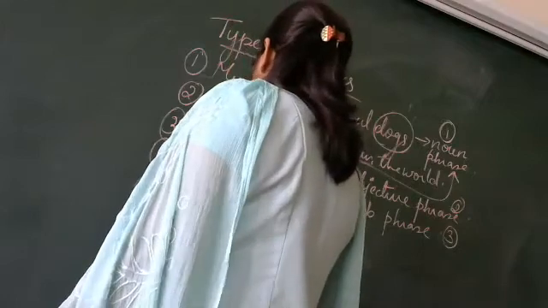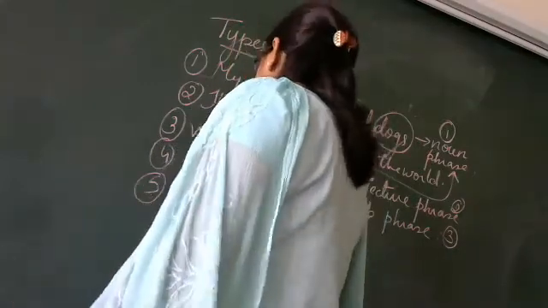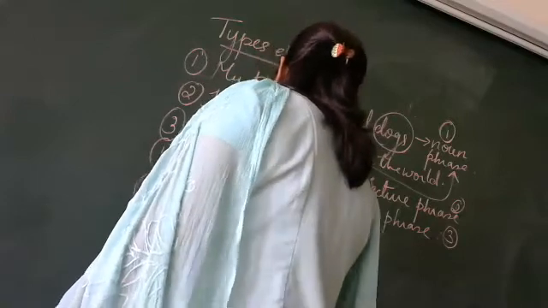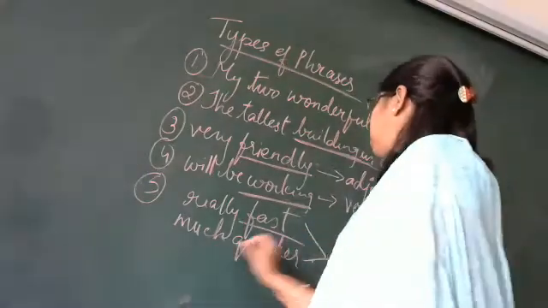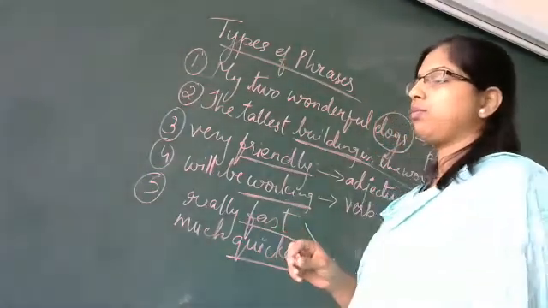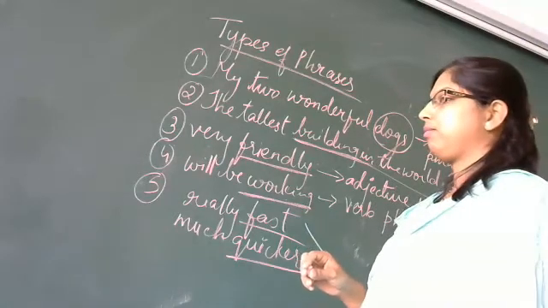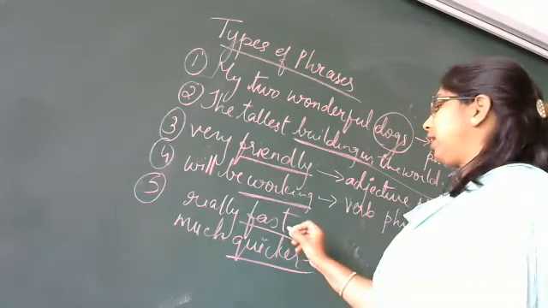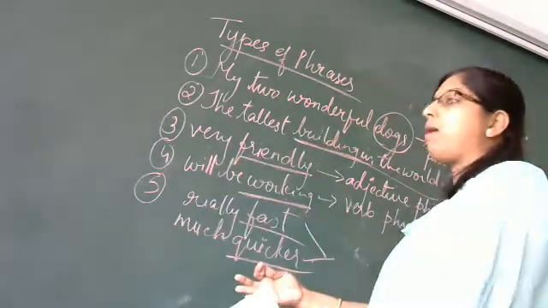Really fast. Really fast, much quicker. What do these words tell you? Ma'am, adjective. How can it be an adjective? See, these are the verbs, fast and quick, but it's telling something more about the verb.